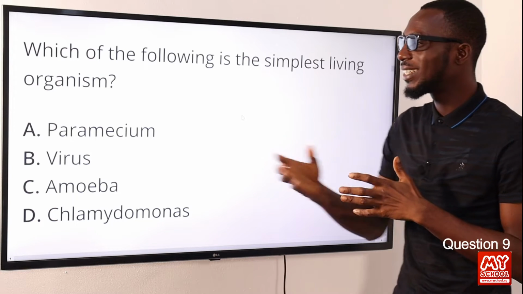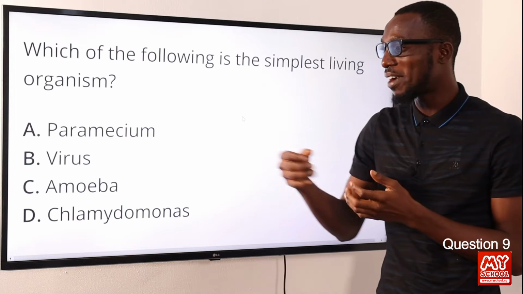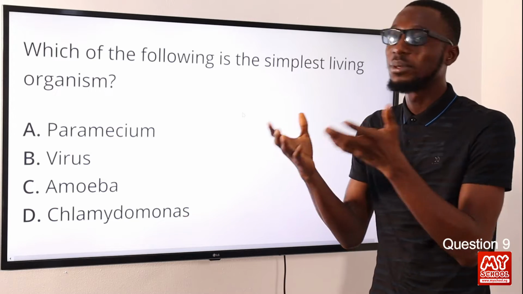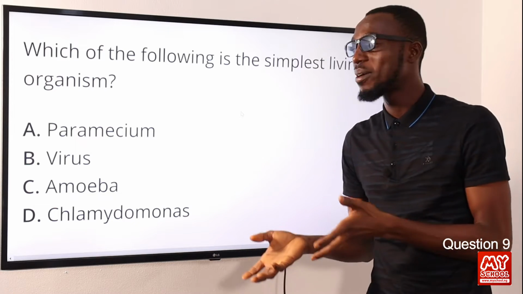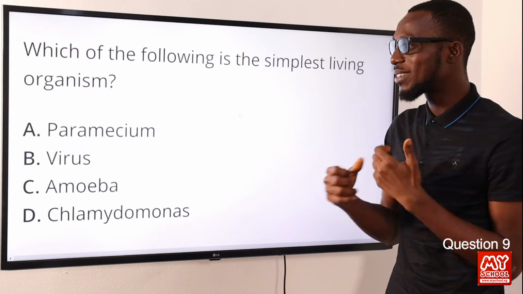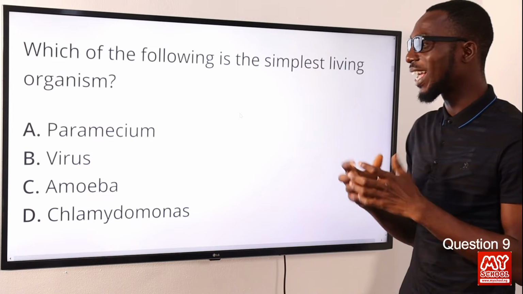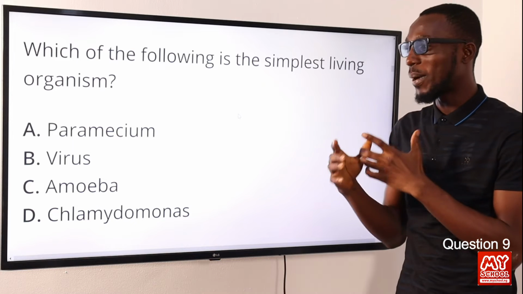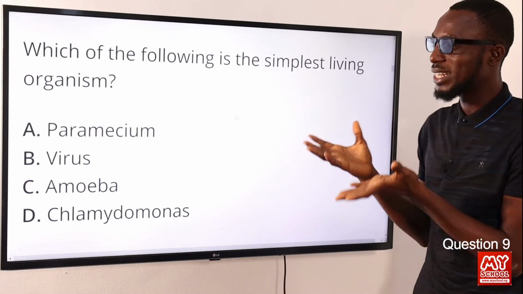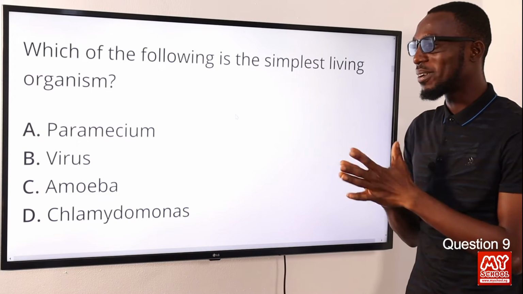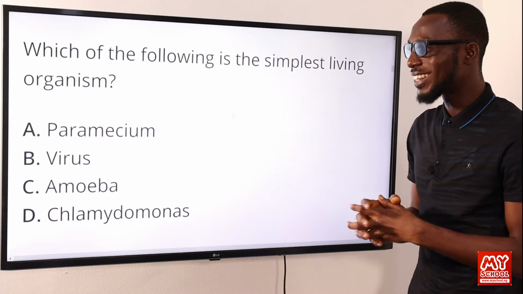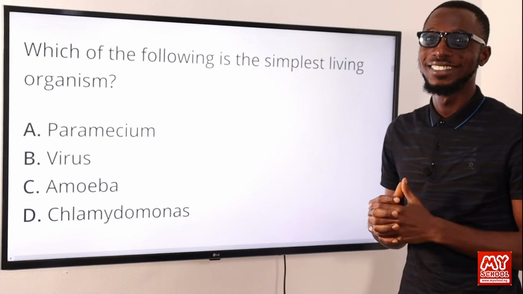All right, and again there are debates regarding viruses, that they can or will not be considered as living or as non-living organisms. So this is a very tight situation. So I can give this presentation to option B for virus. Okay, so which of the following is the simplest living organism? All right, of course I will just make a presentation for option B, virus. Amoeba too is close, but I go for B, virus.